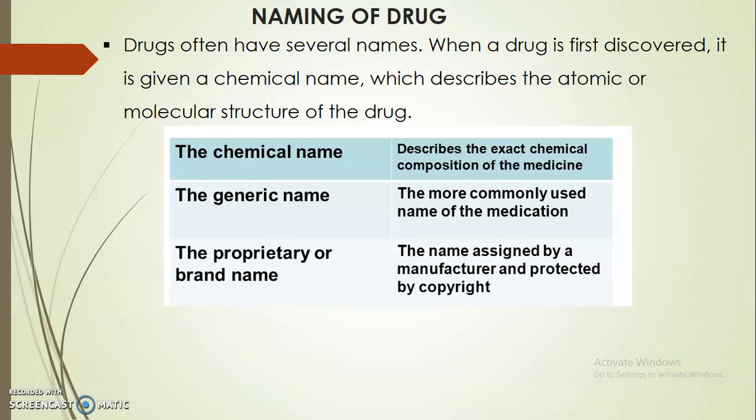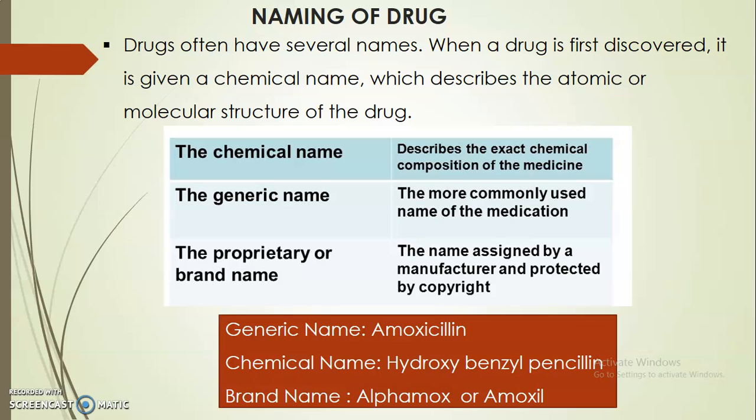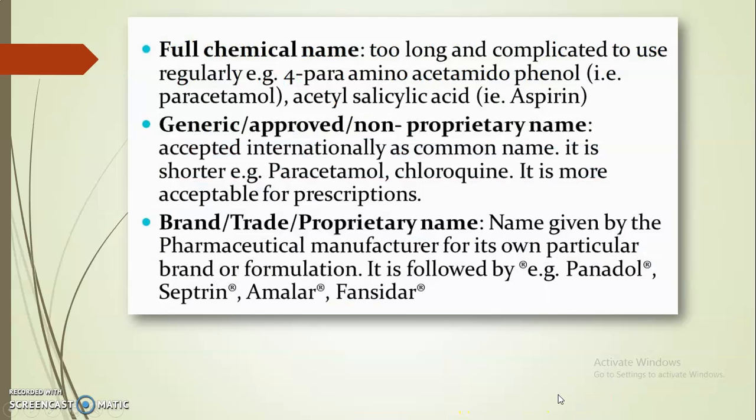For example, Lipitor is Pfizer's trade name for atorvastatin, a cholesterol-lowering medication. Also, Atocor is an atorvastatin brand name in India. So, for example, the generic name is amoxicillin, its chemical name is hydroxybenzylpenicillin, and its brand name is Almox or Amoxil.